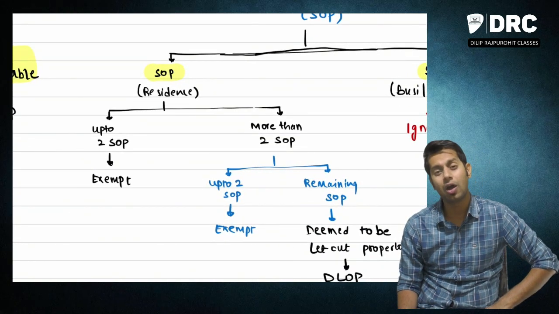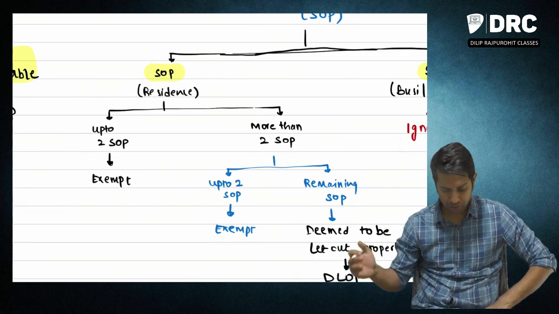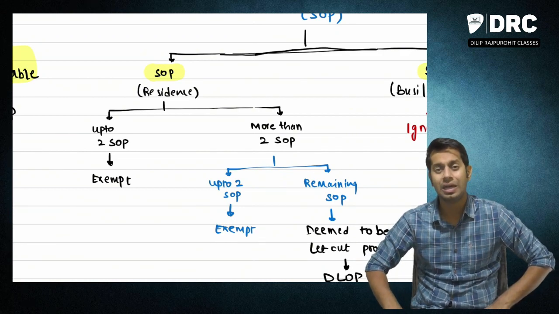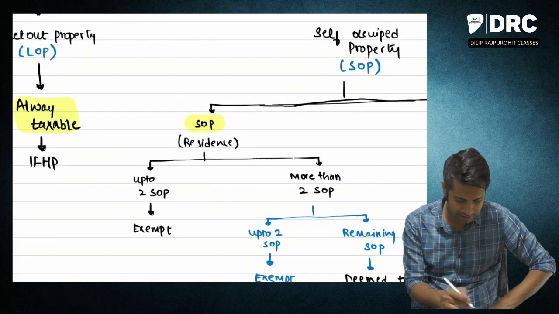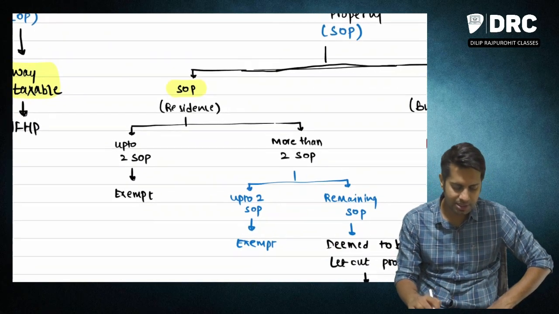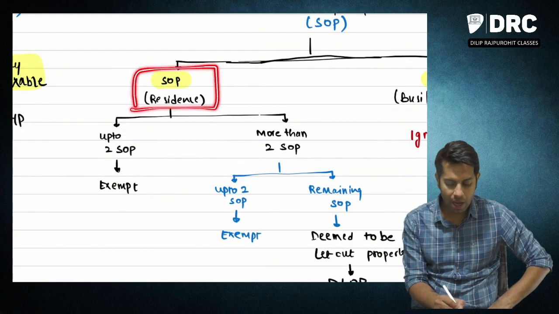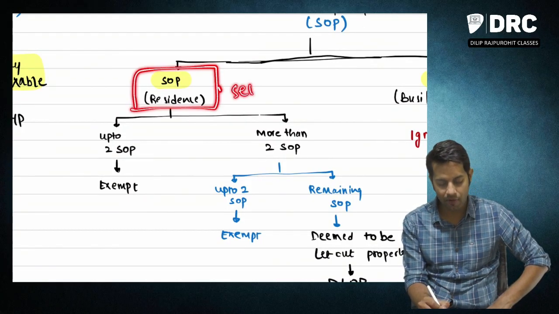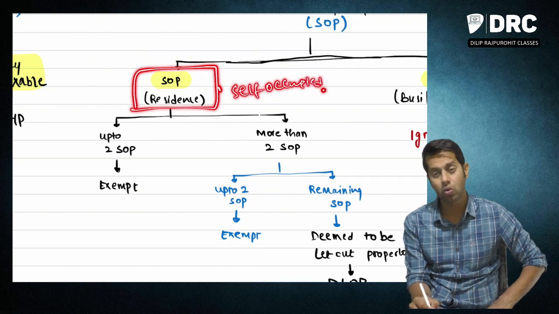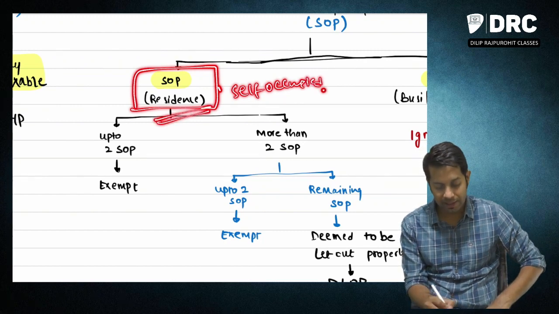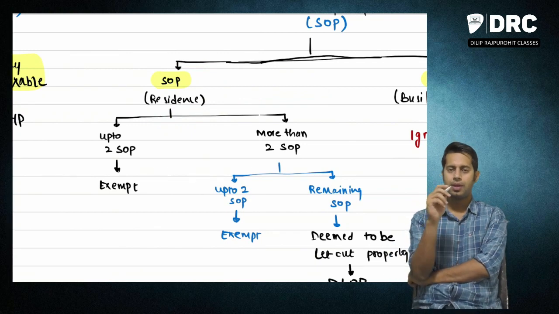Similarly, if you have given a house property on rent, then obviously it is let out property. But if it is self-occupied, used by you for your own use, for your residence purpose.